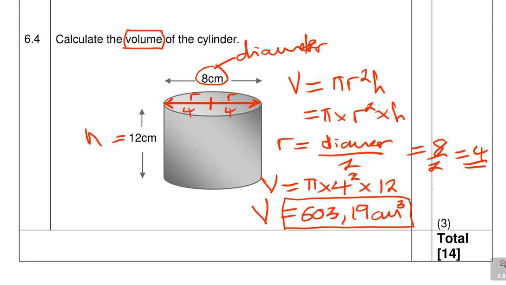They give you how many marks? 3 marks. So guys, we have come to the end of our lesson.